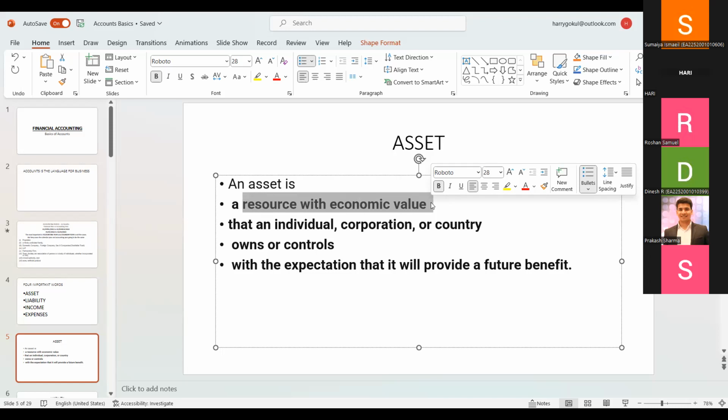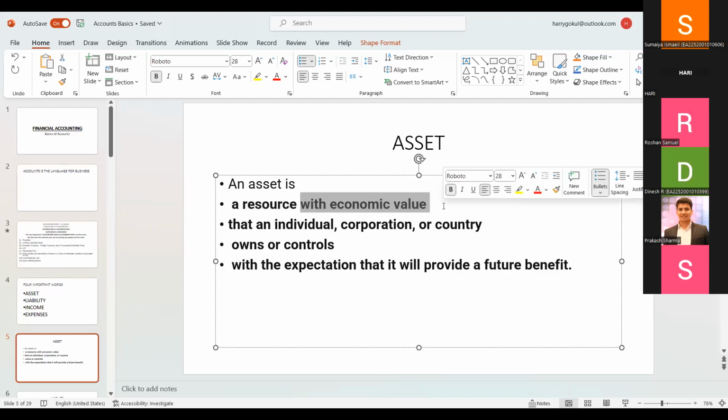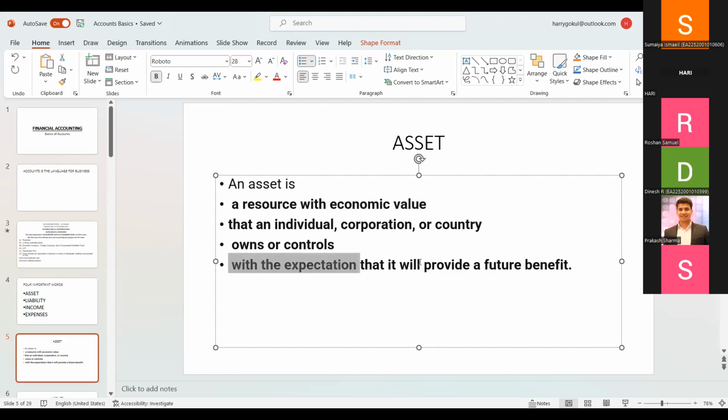I have made a rent contract with Reliance Trends, and they are giving me rent. So I got an economic value of inflow of cash. That's the economic benefit which arises. The future economic benefits: the rent is the future economic benefit. The resource is my land with an economic value. The land may cost maybe 50 lakhs. It's a resource to me with an economic value. The value would be 50 lakhs. The rent which I am receiving is the benefit. I will be receiving it in the future also.